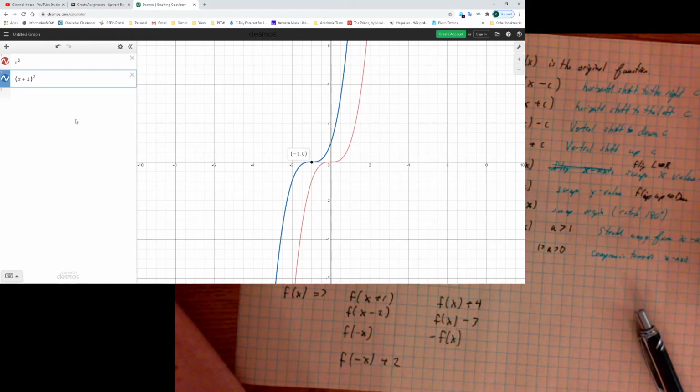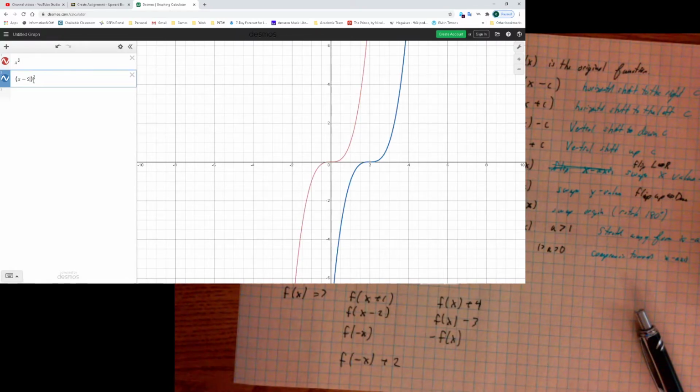And so being inside the cube shifts left and right. And vice versa, if I go down here to the f of x minus 2, if I change it to minus 2, notice I shifted it 2 units to the right. The original is here in red, the blue version has been shifted. And note these two are the exact same, so never forget that.